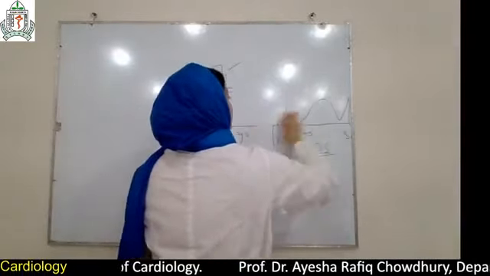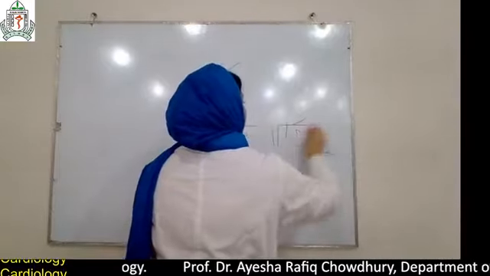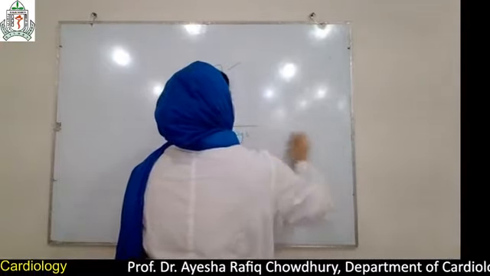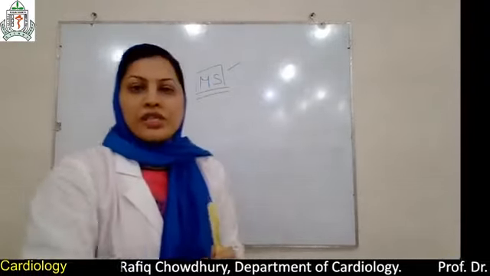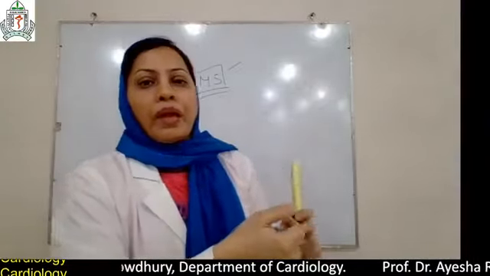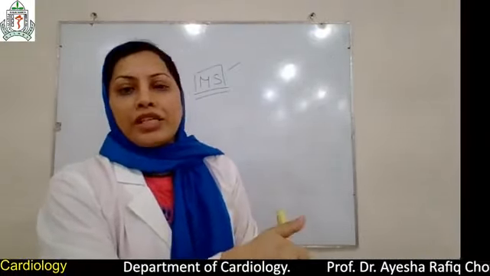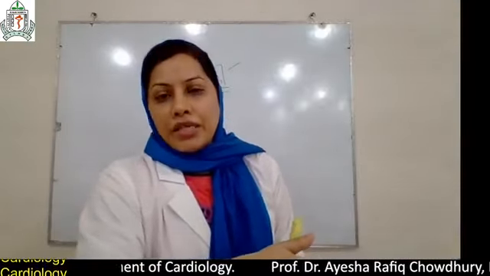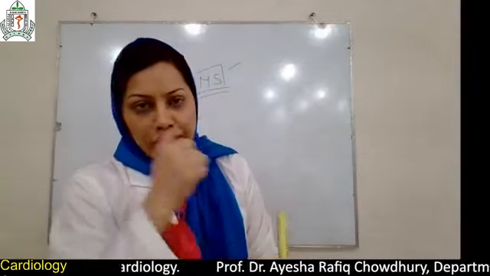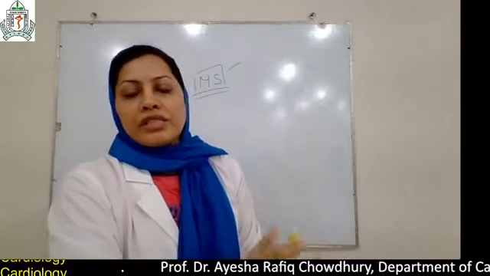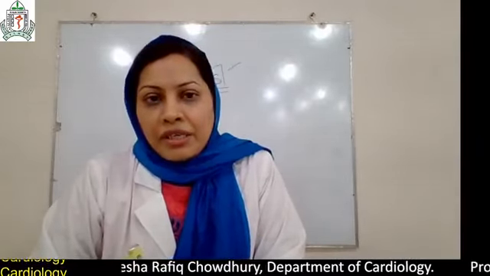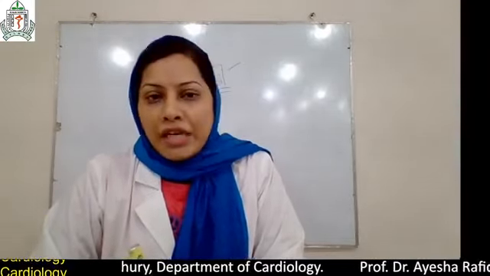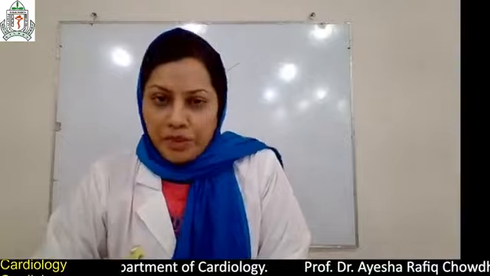How will you manage this patient medically or conservatively? Conservative management. All the symptoms usually occur due to back pressure. In case of LA pressure, normal LA pressure is 4 to 8 millimeters of mercury. In mitral stenosis, it could be 18 to 20 millimeters of mercury, and symptoms occur. In case of pulmonary venous pressure, there is capillary congestion. In case of pulmonary artery pressure, there is pulmonary hypertension, right ventricular hypertrophy, right atrial enlargement, right heart failure, edema, raised JVP, and there could be ascites.